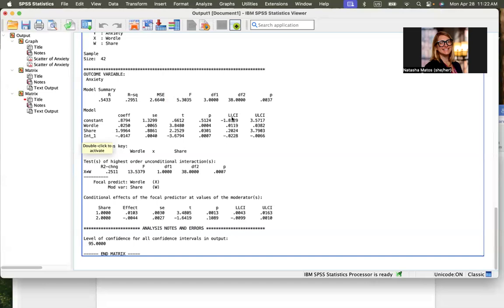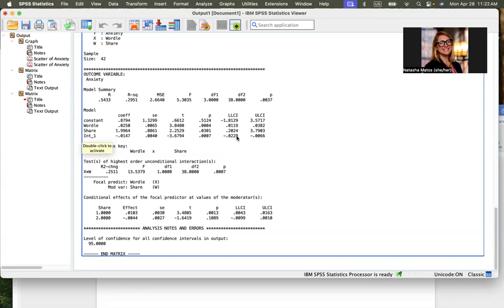And we go to where it says LLCI, that's the lower limit for the confidence interval, and the ULCI, that's the upper limit for the confidence interval. If these are both negative, or both positive, that means that it does not cross 0, and that would be a significant moderator. If one of these was negative and one was positive, it would cross 0, so there's a chance that there is no significant effect. That's when we would say that it's not a significant effect.